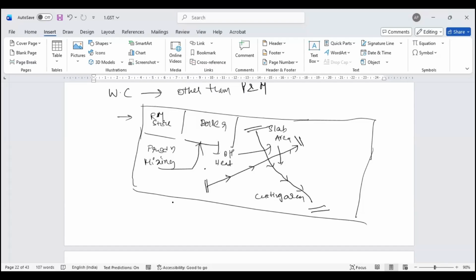This I call an EOT crane. It travels horizontally to move from one area to another. Vertically, I lift, I take, I drop. Now, to operate these EOT cranes, I need to have a civil structure.